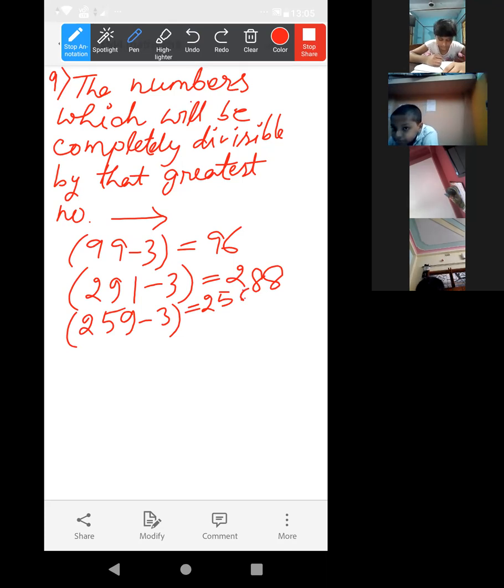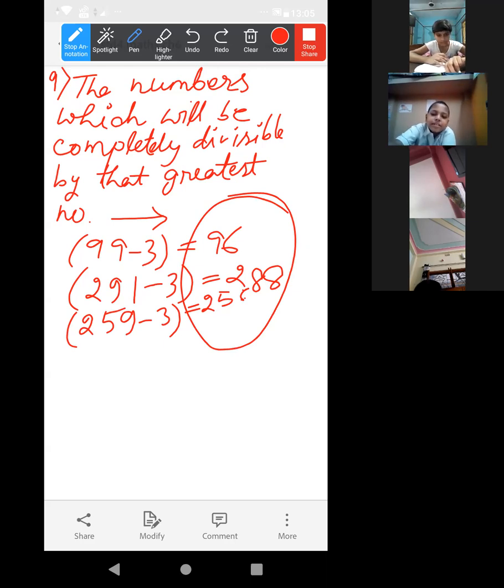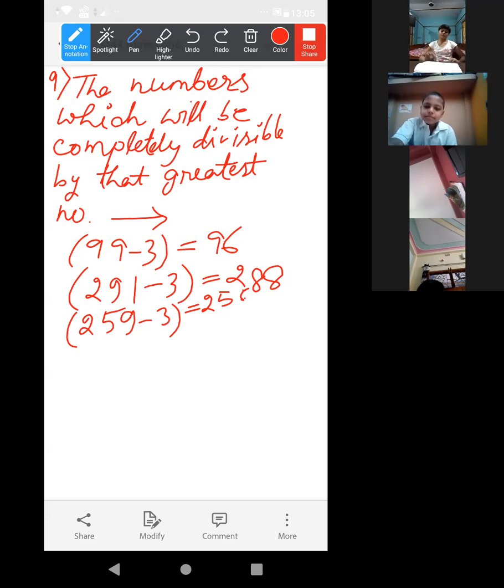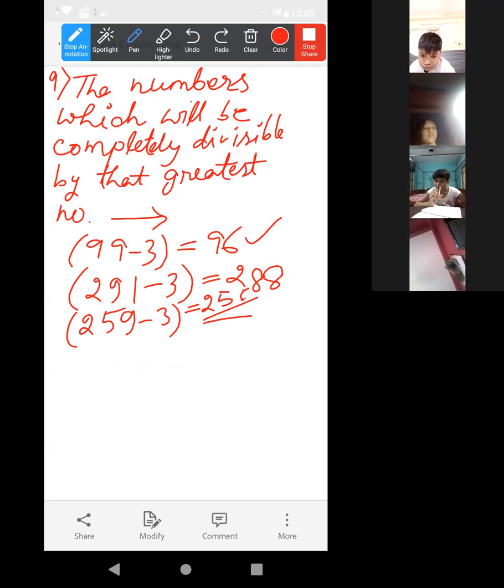Okay. We have to find the HCF of these 3 numbers. Here also you can apply the long division method. It will take less time. First 96 and this 256. Acha, here write.